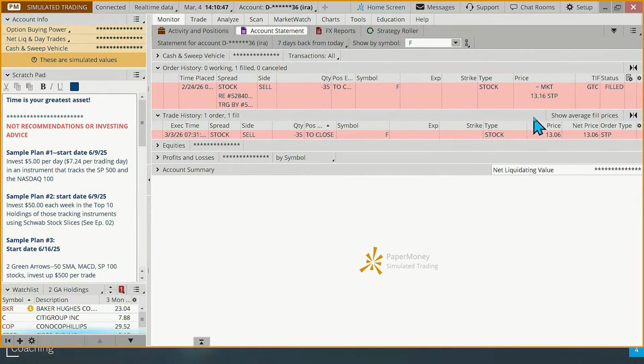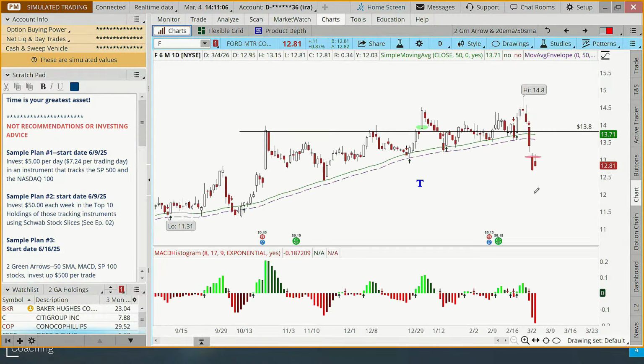And we say this all the time, but even in paper money, and paper money has a tendency to fill us pretty generously, you can see my stop was actually at $13.16, and we got filled in paper money at $13.06 because the stock gapped over that. That'll happen sometimes. Just wanted to point that out. We did get stopped out of Ford.